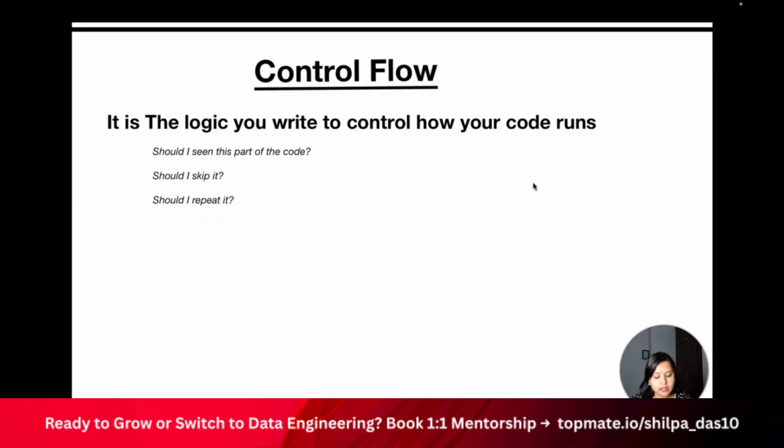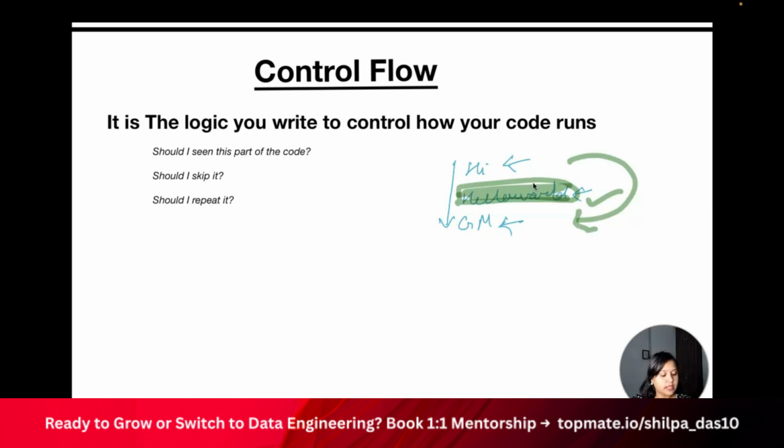So let's say there is some code written: hi, and then hello world, and then good morning. You want to see whether you want to print this, and then print this, and print this. If you want to print all of them, it is just a normal execution. But let's say you have the code written like this, hi, hello world, and good morning, and you don't want to run this hello world, and you want to skip it. So to skip this, how can you control that, and move from hi to good morning? There are multiple ways in which you can do it that we are going to discuss.